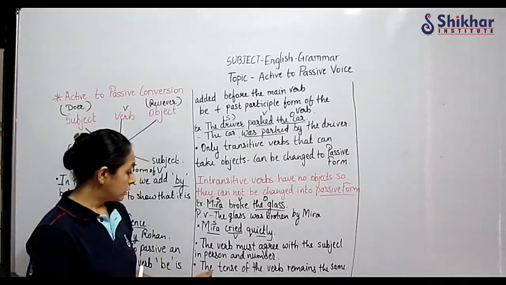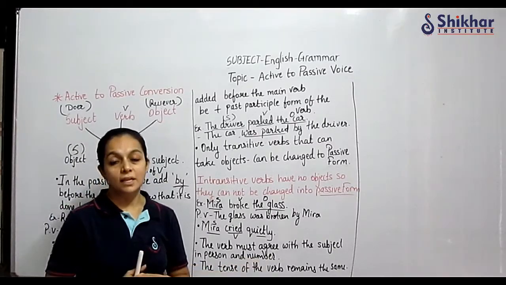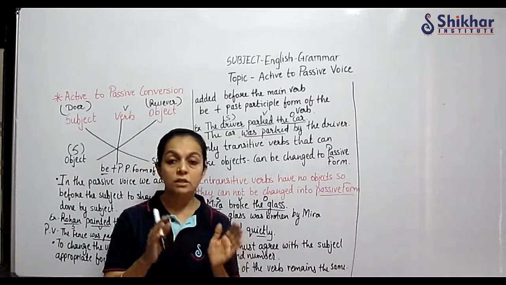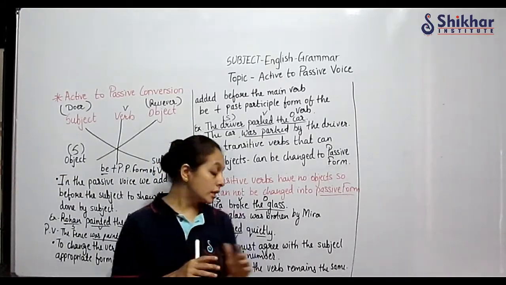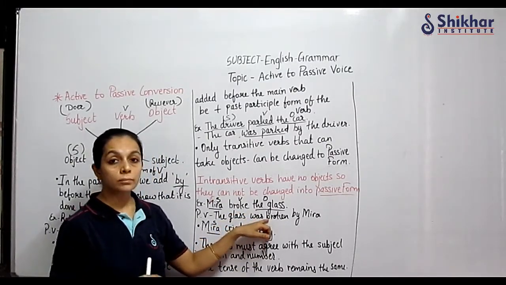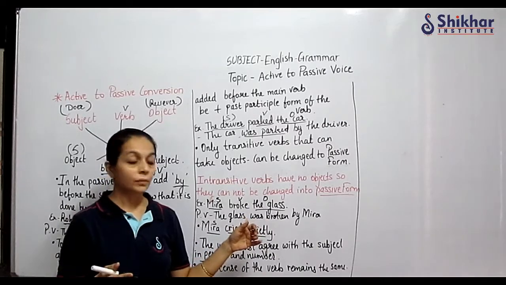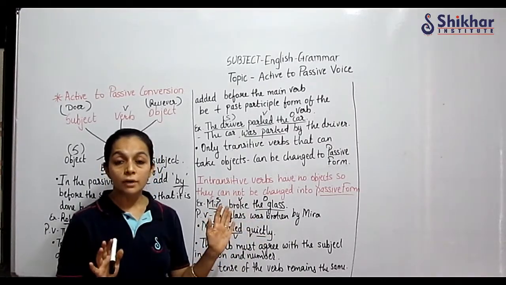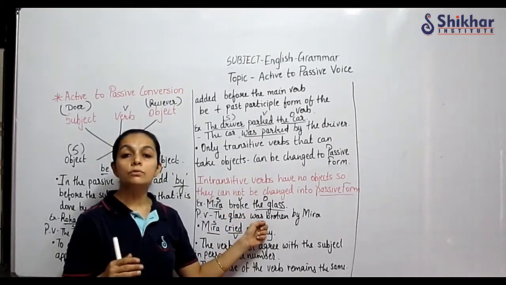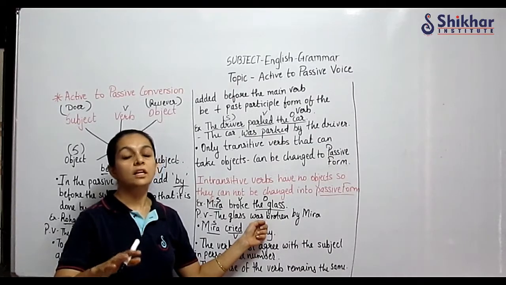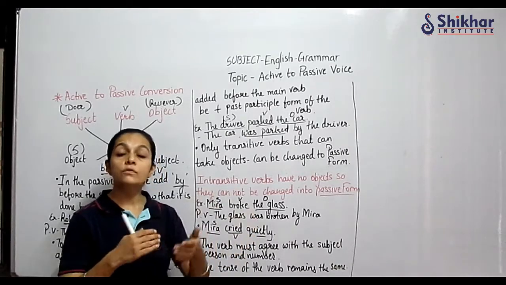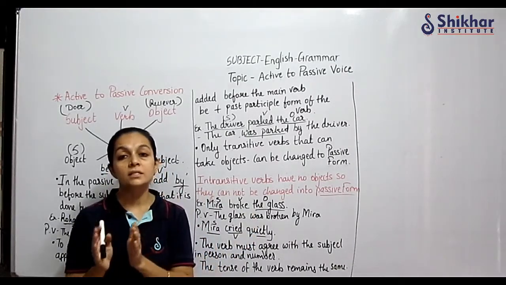The tense of the verb remains the same. This is very important, because whenever we are changing from active to passive voice, there is no change in the tense. Broke, so we have written was broken, but we are not going to write will be broken. Why? Because it is given in simple past tense. So in the passive form also we have to keep it simple past tense. We cannot change the tense of the sentence. You have to change the form of the verb, but the tense remains the same.